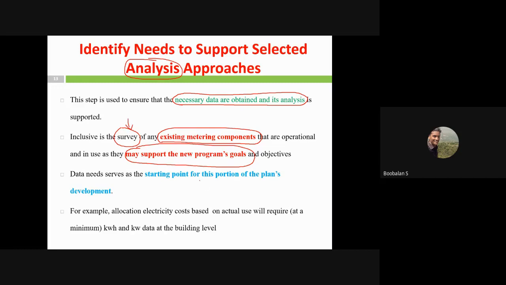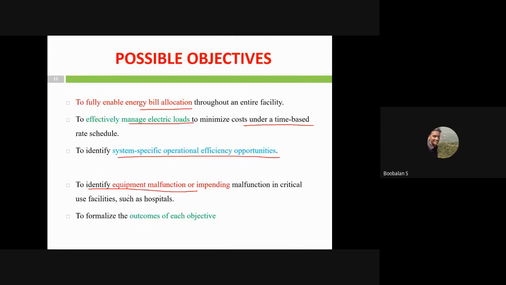And this is the first thing, where data is getting generated, this area. That's why the starting part of this portion is plan development. With the help of data only, we take analysis. So I'm going to give you the overall metering system.